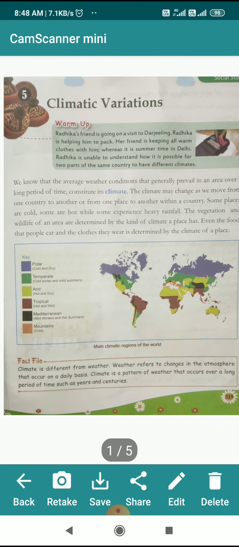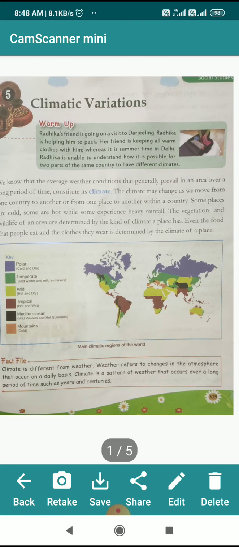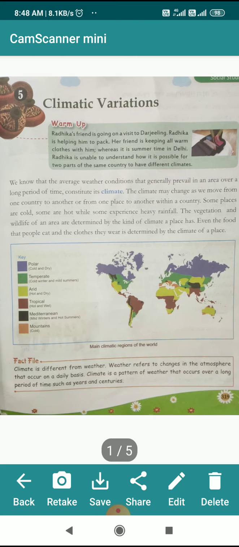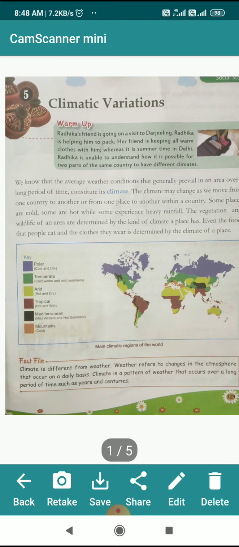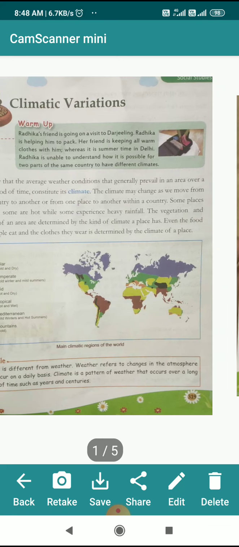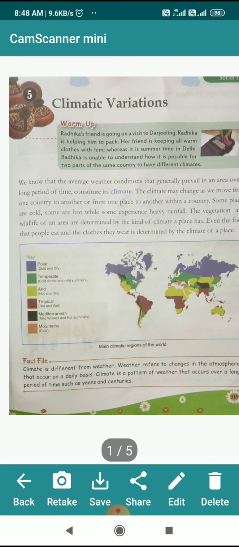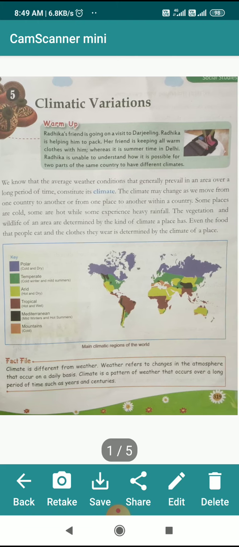We know that the average weather conditions that generally prevail in an area over a long period of time constitute its climate. The climate may change as we move from one country to another or from one place to another.